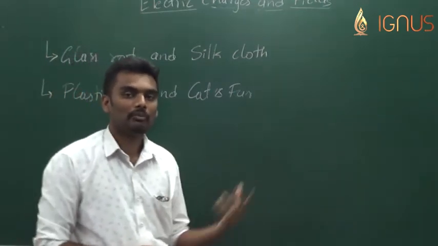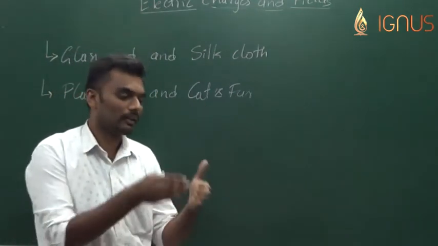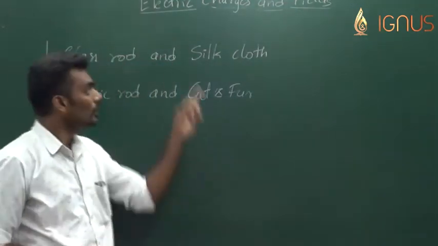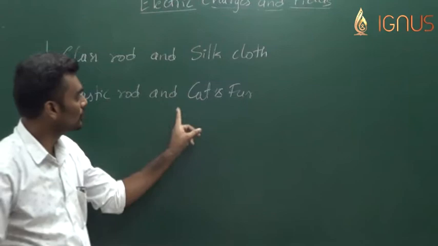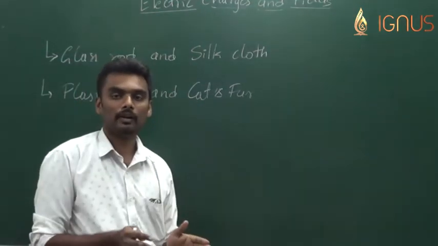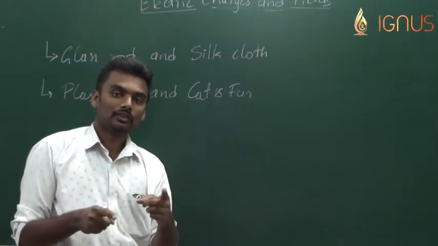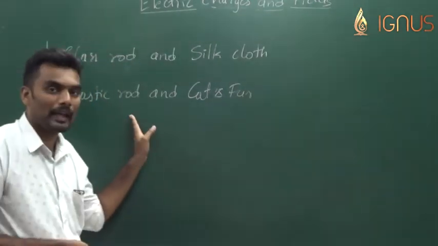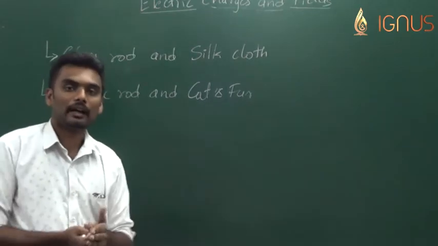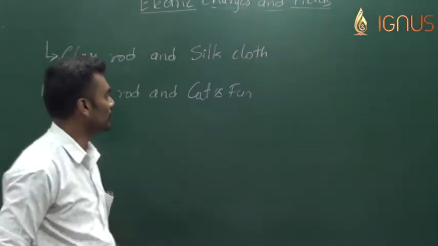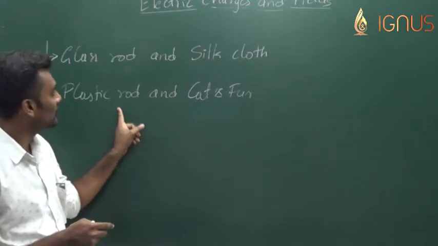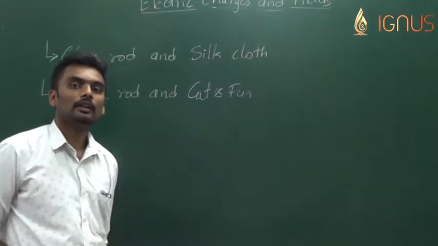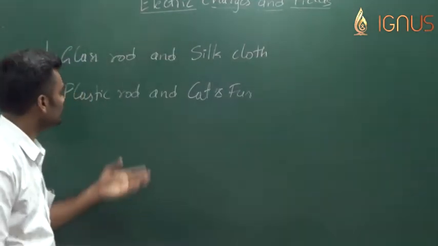Whatever phenomena happened with the glass rod and the silk cloth, like two rubbed glass rods repelling, here also two plastic rods repelled. Two rubbed silk cloths repelled, and here also two rubbed cat's furs repelled. A rubbed glass rod and a rubbed silk cloth attract each other. Similarly here, a rubbed plastic rod and a rubbed cat's fur attract each other. The same kind of observations were made, and once the rubbed plastic rod and rubbed cat's fur were brought in contact, they lose the property to attract.